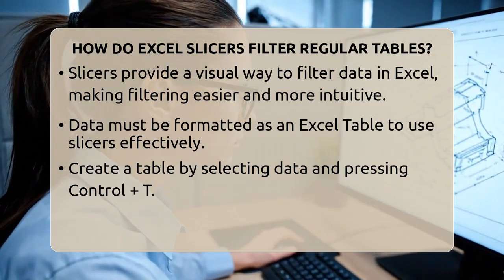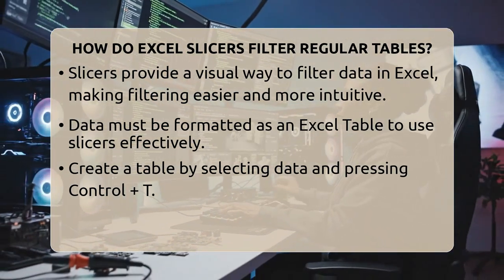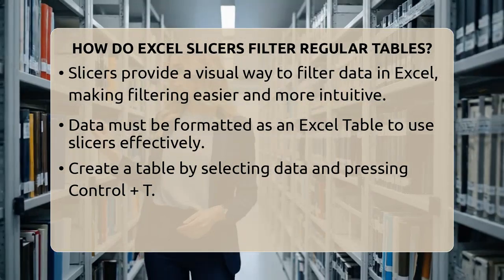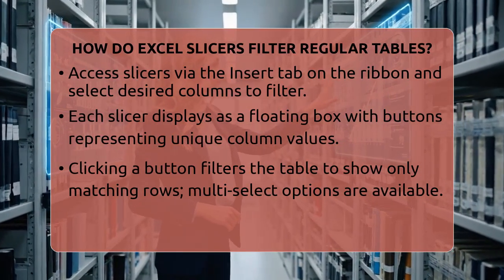Once your data is formatted as a table, go to the Insert tab on the ribbon. Click on Slicer, and a box will pop up showing all the column headers in your table. Pick the columns you want to filter with slicers.